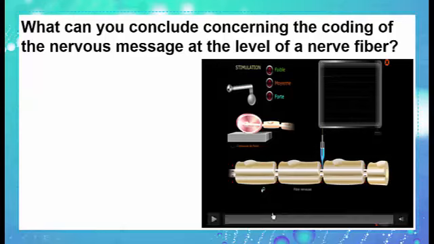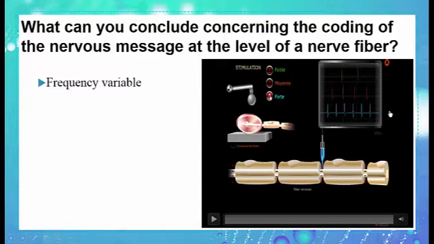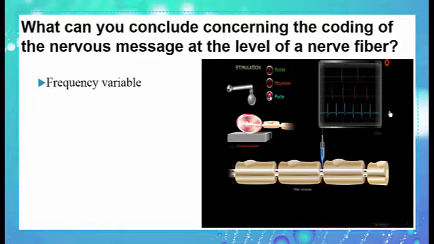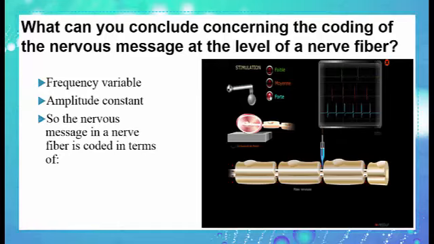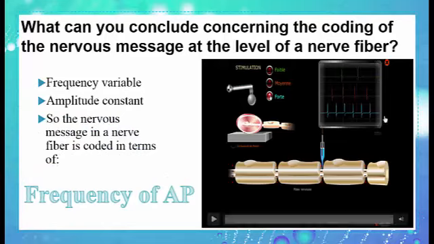Now, what can you conclude concerning the coding of the nervous message at the level of nerve fiber? When you look to this figure, we make the first stimulation. We obtain 2 action potentials. When the intensity increases, the number of action potential increases, and when the intensity keeps increasing, the number of action potential only increases, but always having same amplitude. So the frequency is variable, which means that the number of action potential is variable. The amplitude is always constant, so the nervous message in a nerve fiber is coded in terms of frequency of action potential, not amplitude, since the amplitude is always constant in all intensities.